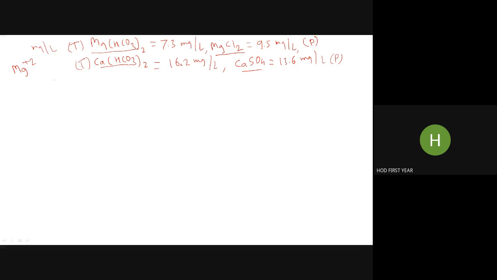Now the second step is calculation of CaCO3 equivalence, because we have four different types of hardness. So how to express this hardness? Every time we would have to say it is 7.3 ppm MgHCO3 hardness, or 9.5 ppm MgCl2 hardness, or 13.6 ppm CaSO4 hardness. So it becomes very tedious and difficult to understand.